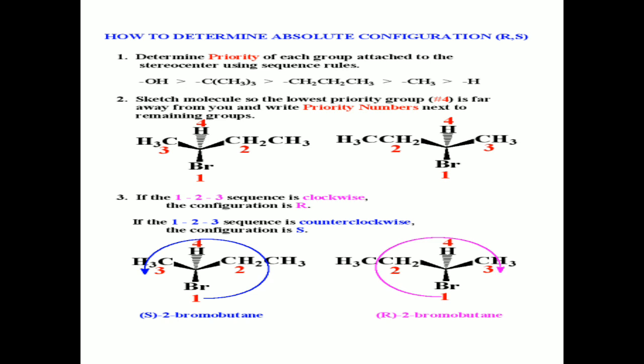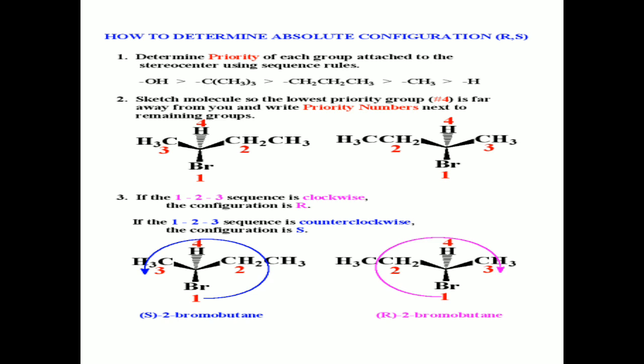Here is the same molecule and its different configuration. Bromine is situated as in the previous one. Hydrogen is also the least priority group. The second priority group ethyl is here. Just the methyl and ethyl are mutually exchanged in their places.